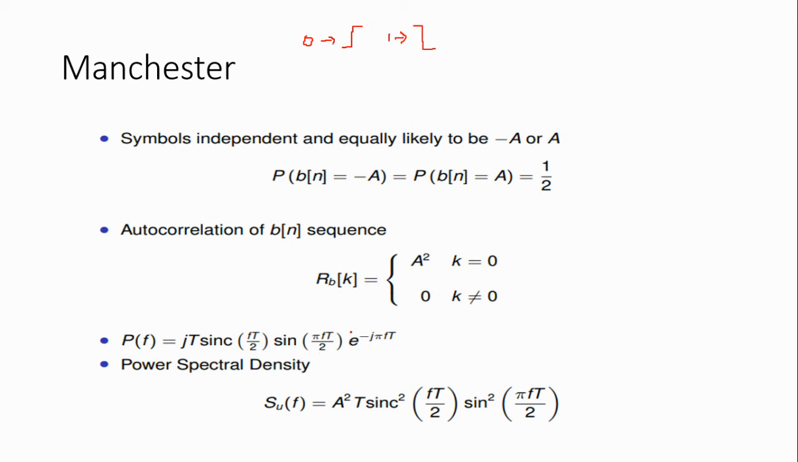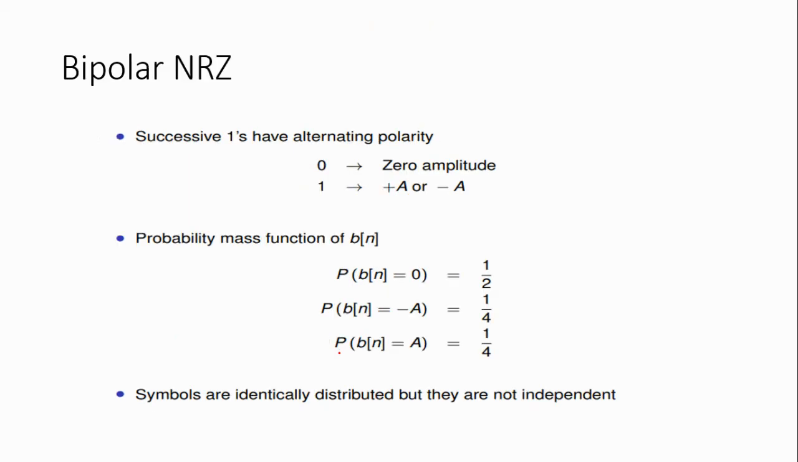Here, for finding the magnitude, this e power term will get cancelled, and this j term will be neglected. Then the power spectral density is equal to a square into T into sinc square of f T divided by 2 into sin square of pi f T divided by 2. This is the Manchester coding, and now we go to the bipolar non-return to zero.